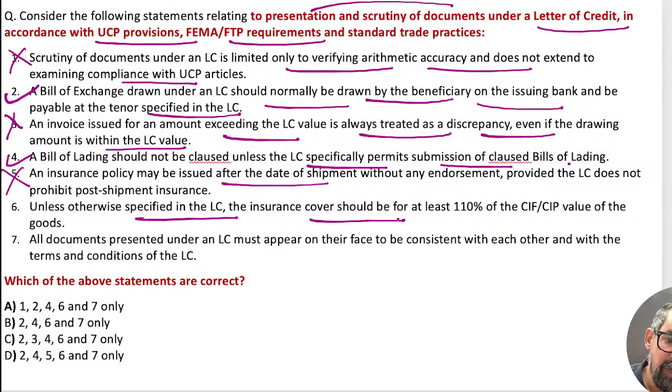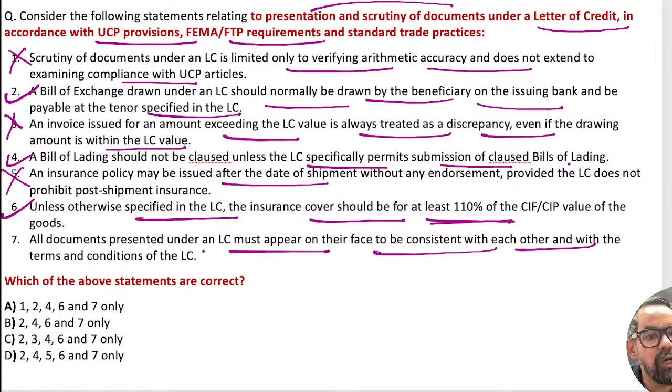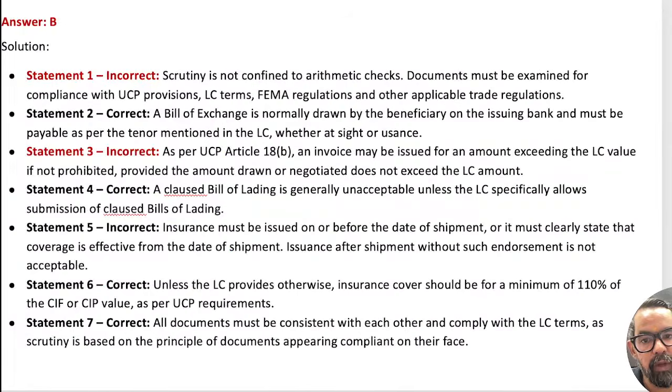The insurance cover should be 110% on CIF basis or CIP. All documents presented under the LC must appear on their face consistent with each other and with the terms and conditions of the LC. This is the core suggestion. So 2, 4, 6, 7, option B will be right. Very good, guys. Option B is the right answer for this particular one.